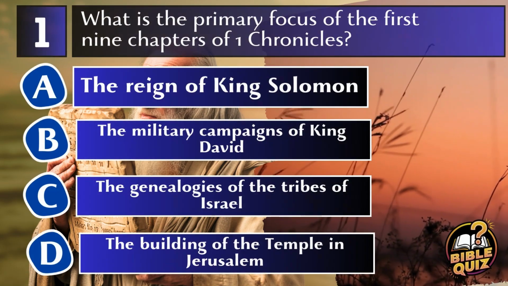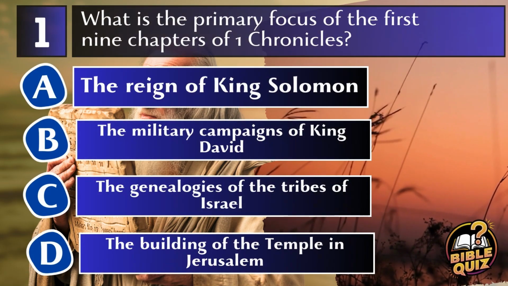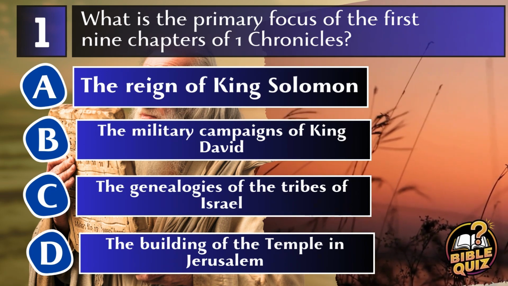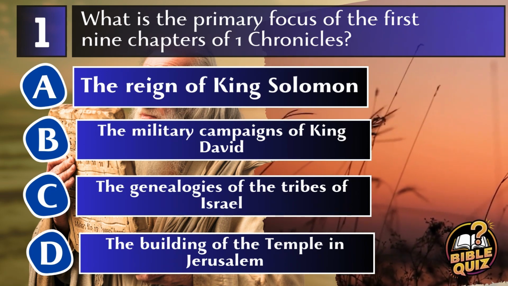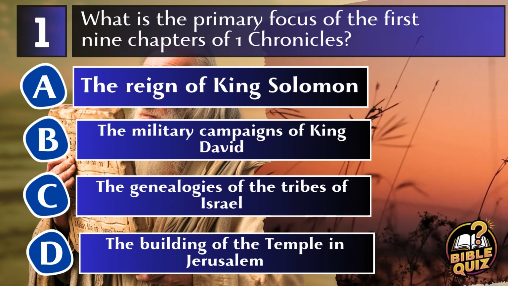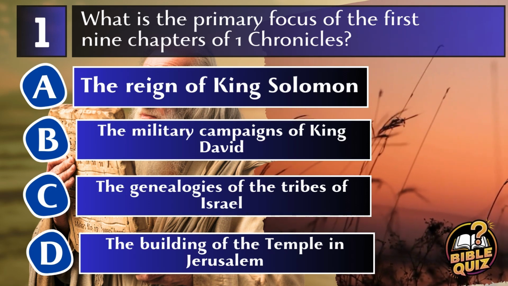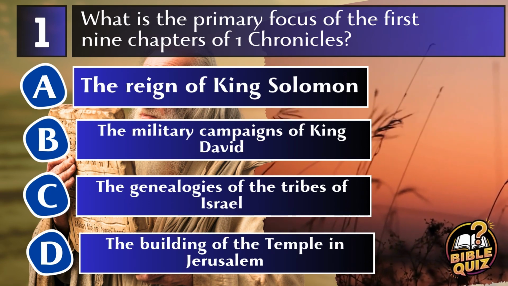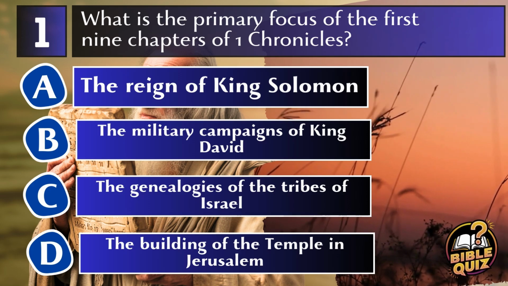Question 1. What is the primary focus of the first 9 chapters of 1 Chronicles? A. The reign of King Solomon. B. The military campaigns of King David. C. The genealogies of the tribes of Israel. D. The building of the temple in Jerusalem.